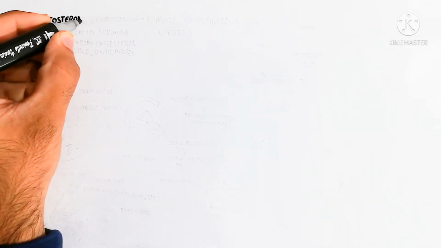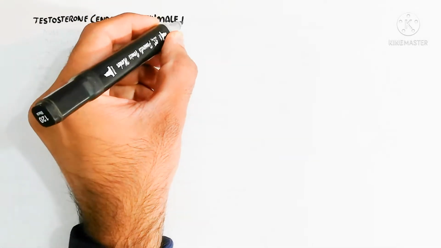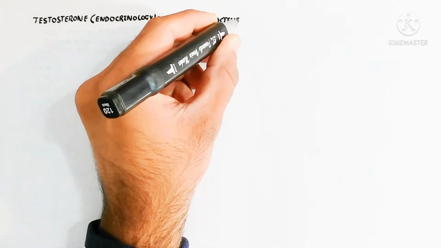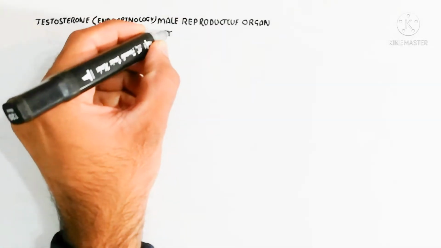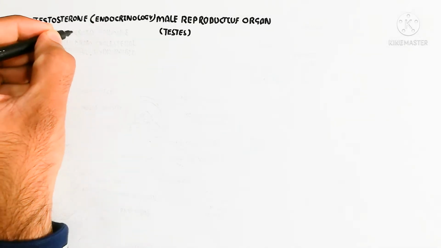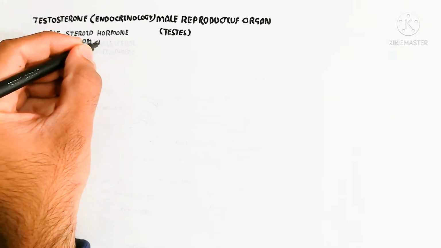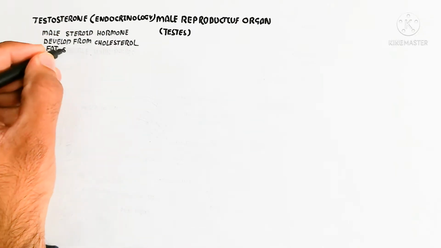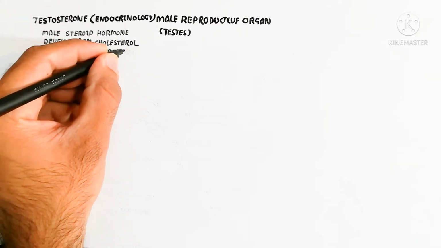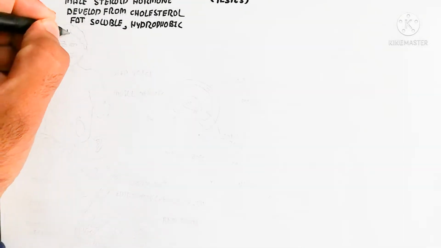So let's begin to understand testosterone. This is an endocrine hormone, a steroid hormone, and it is a hormone because it stimulates other tissues to increase their characters and enhance the male reproductive organ as well as the male reproductive characters and secondary male reproductive characters, which we will discuss, from the testes. It is a male steroid hormone developed from cholesterol. It is fat soluble and hydrophobic, in other words lipophilic.